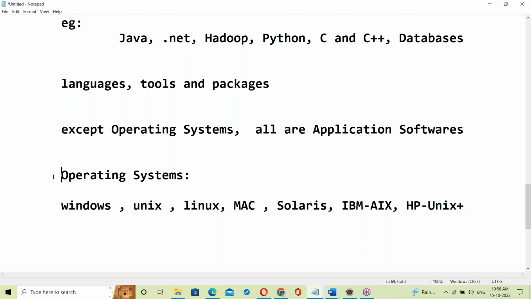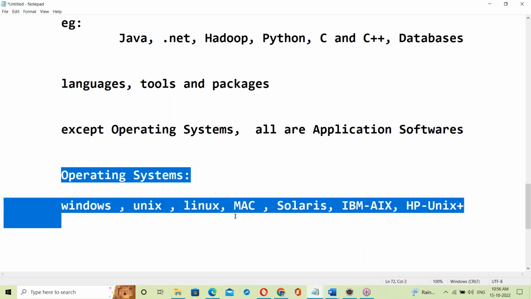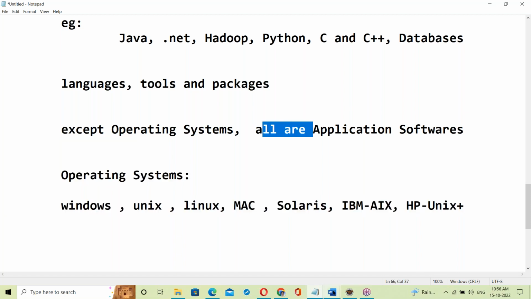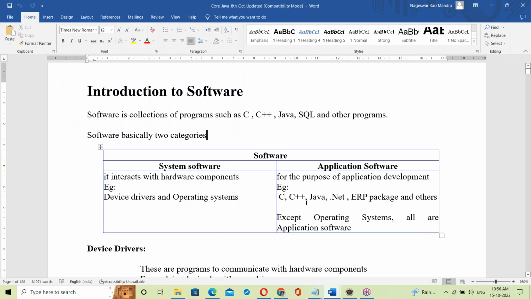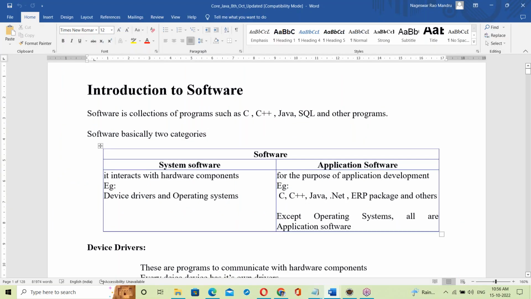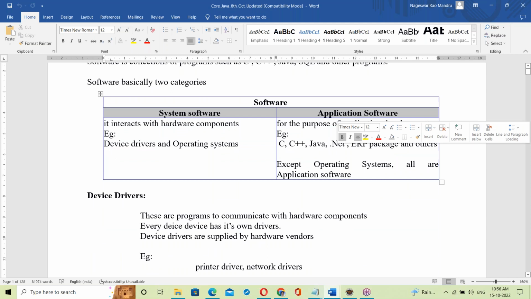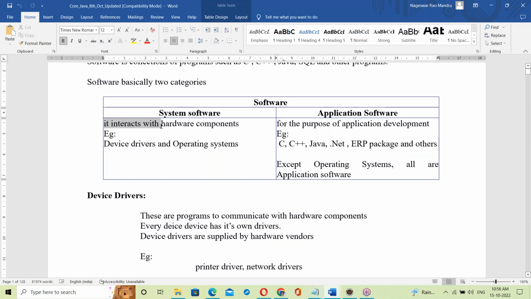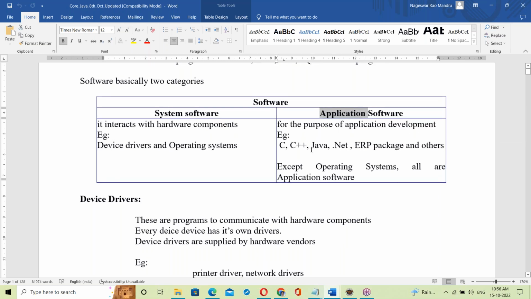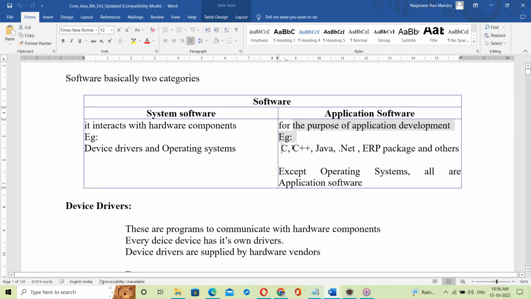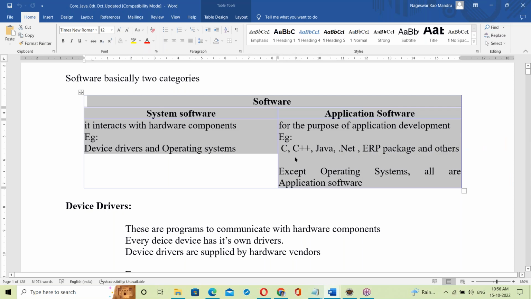Except operating systems, all are application software. These are operating systems; except these, all are application software. The same notes are prepared in the document. System software interacts with the hardware components. Examples: device drivers and operating systems. Application software is for the purpose of application development. Example: C, C++, Java, and so on. Except operating systems, all are application software. Exactly the same is prepared in the document.